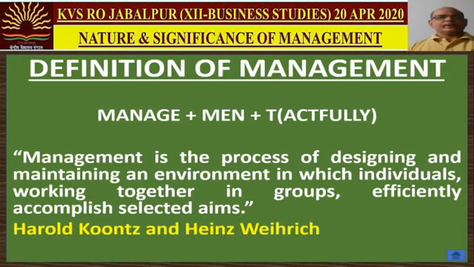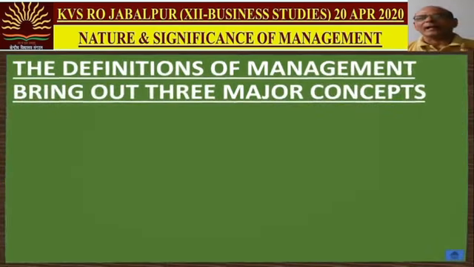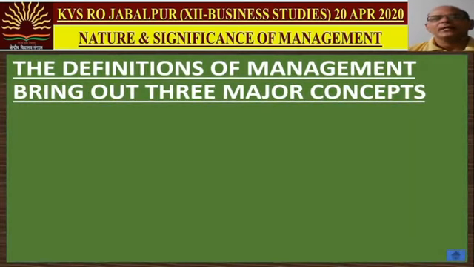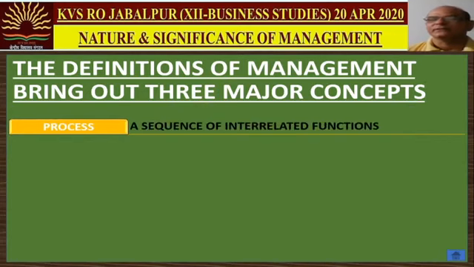This definition is according to Harold Koontz and Heinz Weihrich. When we analyze this definition, we come to know about three basic concepts. Number one, it's a process. Dear students, always remember, a process means a series, a sequence of interrelated functions. Yes, management is a process. Management is a process consisting of planning, after that organizing, after that staffing, after that directing, and after that controlling.